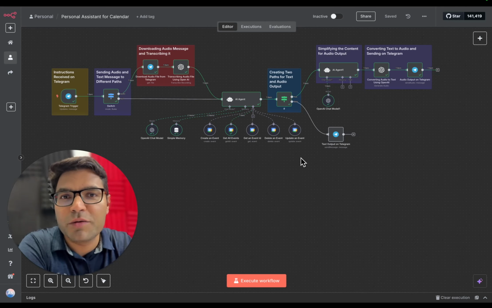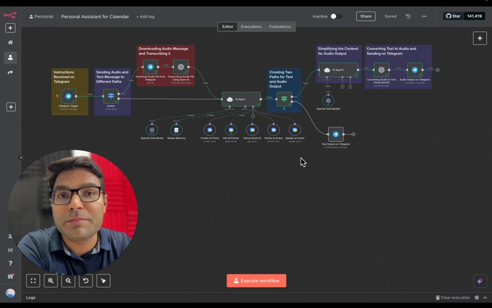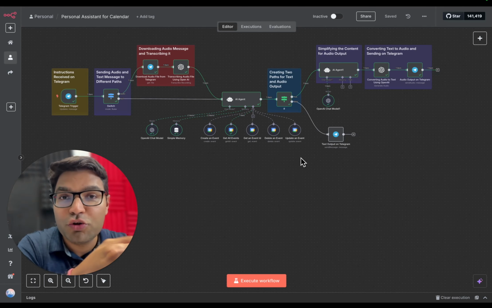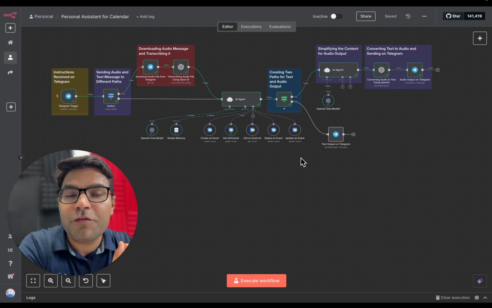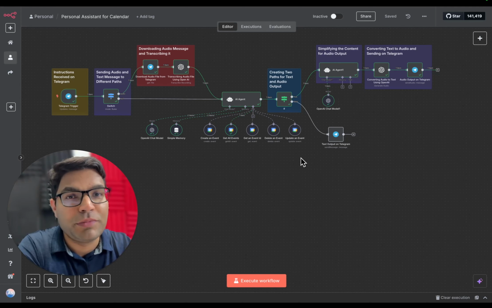Almost every working professional spends 1 to 2 hours managing their calendar every single day. So this agent will save you 10 to 15 hours every single week. You can build this agent, use it for yourself, or you can sell this AI agent to other small medium businesses. There are a few key important components when you build this AI agent.